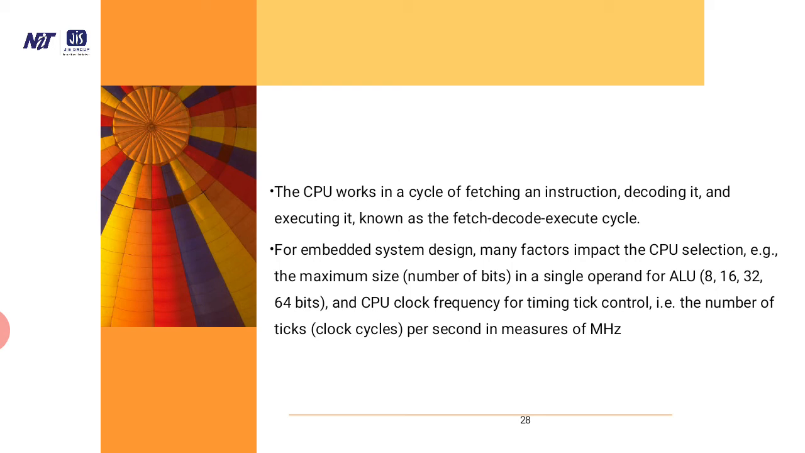execute cycle. For embedded system design, many factors impact the CPU selection, that is, the maximum size in a single operation of the ALU: 8, 16, 32, 64 bits, and the CPU clock frequency for the timing control unit, that is the number of ticks of the clock cycle per second, measured in megahertz.